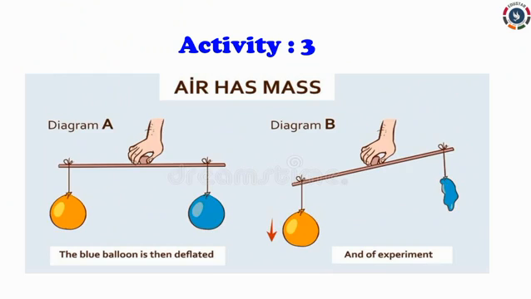Take a stiff wire or a stick about 1 meter long. Blow 2 balloons and tie their strings to the 2 ends of the stick as shown in diagram A. Hang the stick by tying another piece of string to its middle. Hold it in your hand and move one of the balloons along the stick till it's balanced. Now, make a small slit in the neck of one of the balloons to allow the air to escape from it.